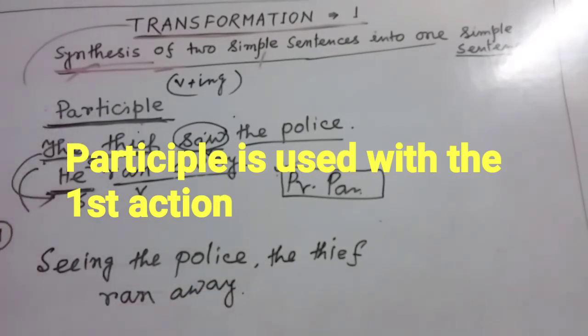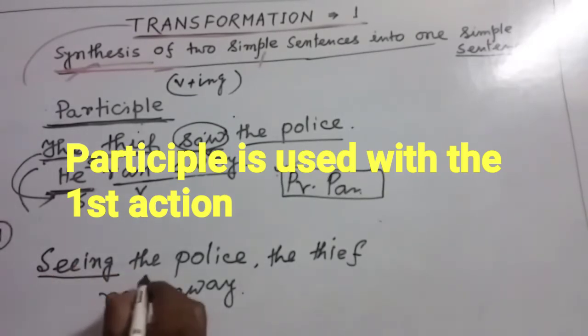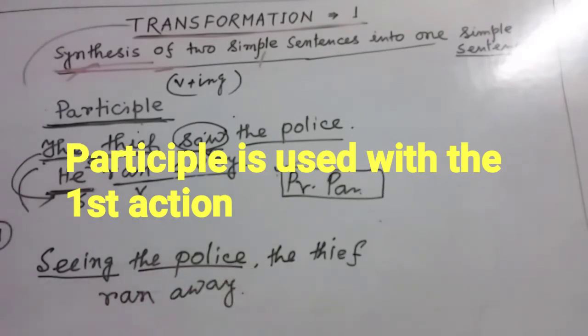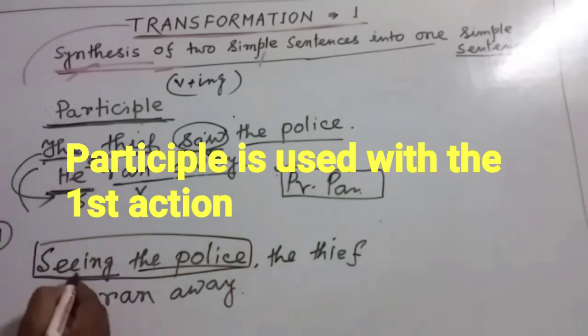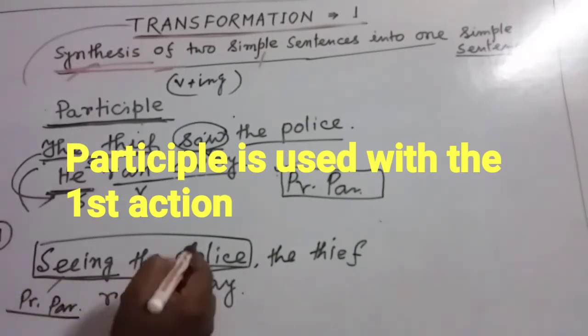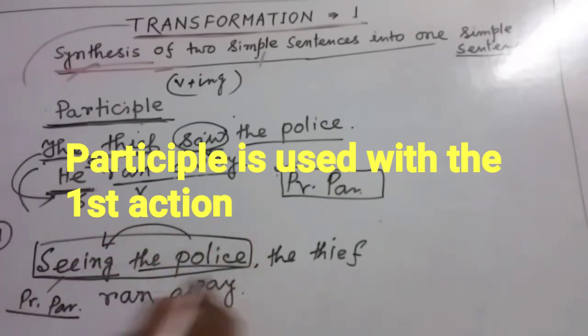Friends, look at this sentence. Actually in this sentence, seeing is not the verb. The police is not the subject. This is actually a participle phrase. We have used this term as the present participle. And my dear friends, with this word, this entire group of words has become a participle phrase. So there is no such subject, there is no such verb.